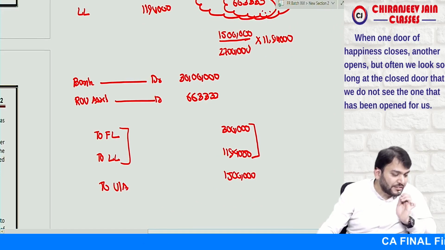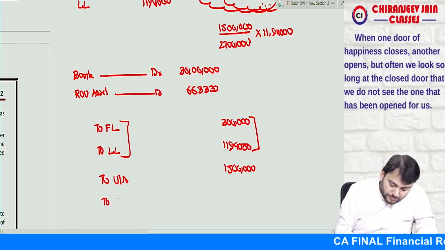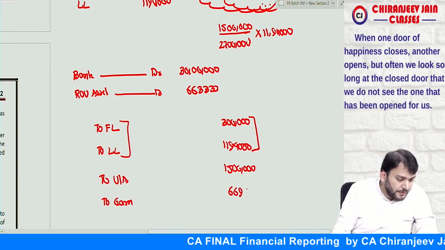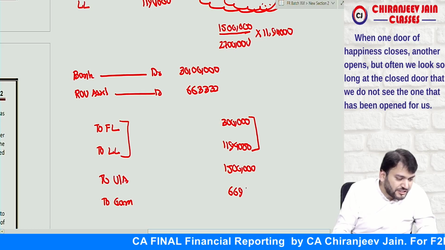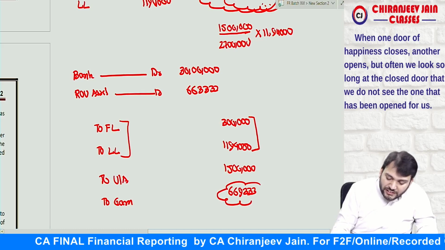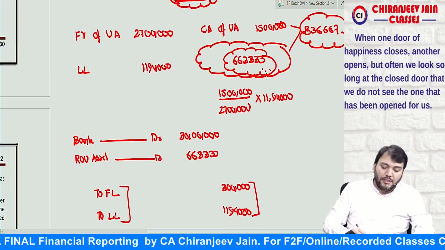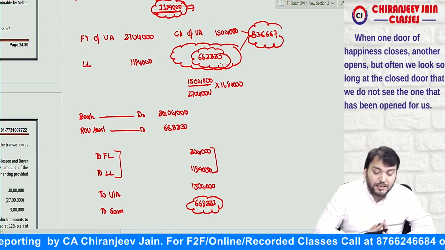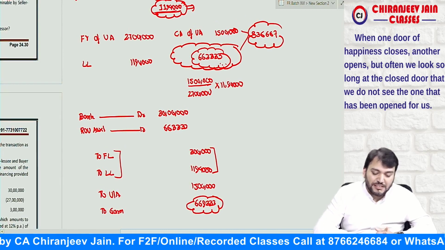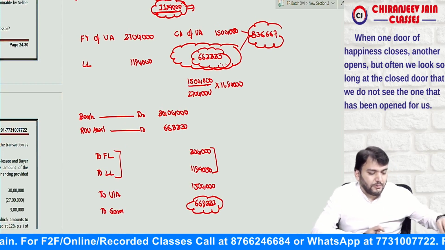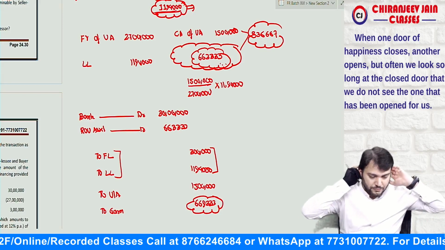What is the gain? The gain is coming 6 lakh 69,333. Correct? 6,69,333. Have you understood this point? This is the gain. So this much gain will be recognized. I hope you have understood what I am saying. Any doubt?